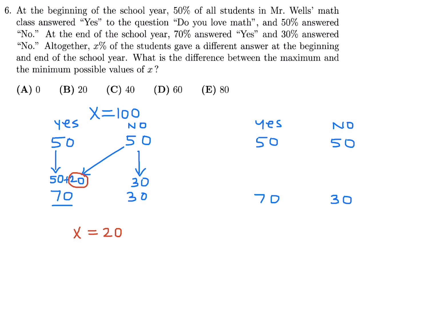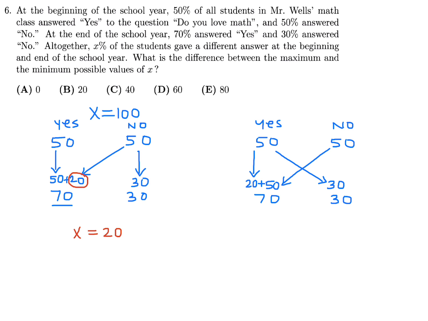Now let's look at another scenario where we're trying to maximize X. I think that can be done if we maximize, obviously, the number of people who change their answer. So I'm going to do extreme case scenarios. So every single one of these 50 changed their answer. And if that is the case, the only way this can be 70 is if 20 say yes. But if 20 say yes, then that means 30 change their answer. So that is the extreme case scenario on the other end of the spectrum.